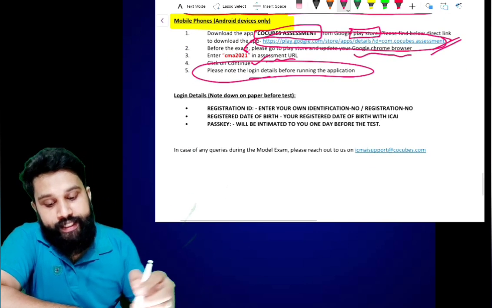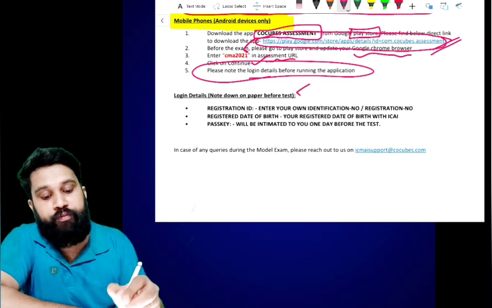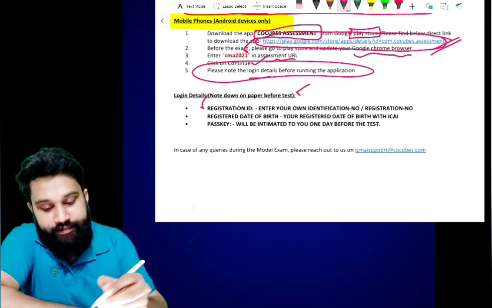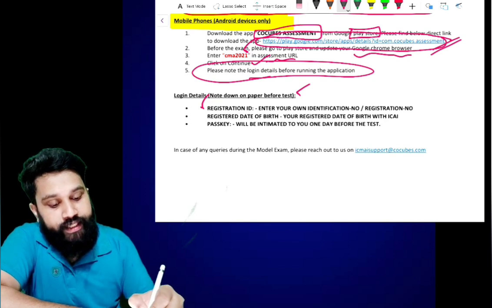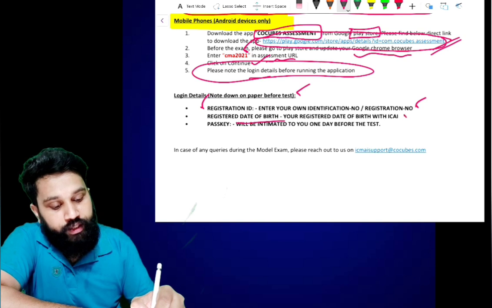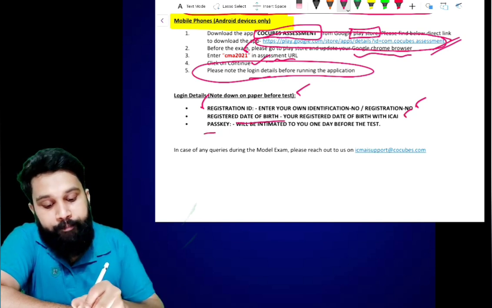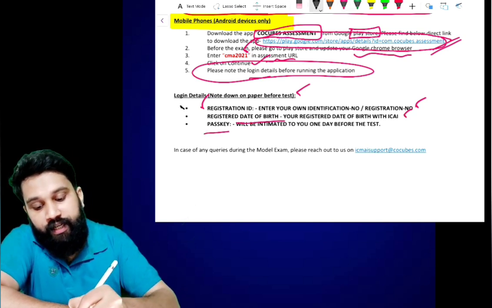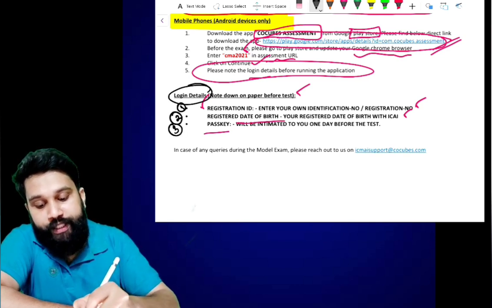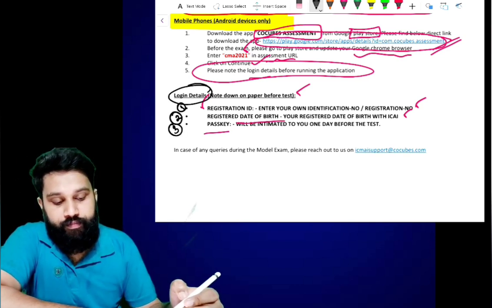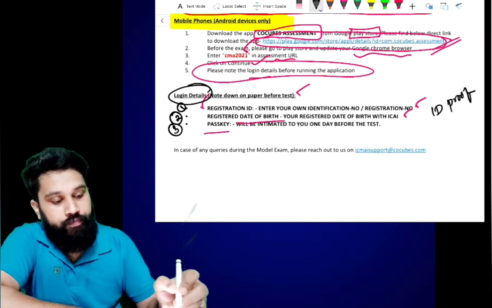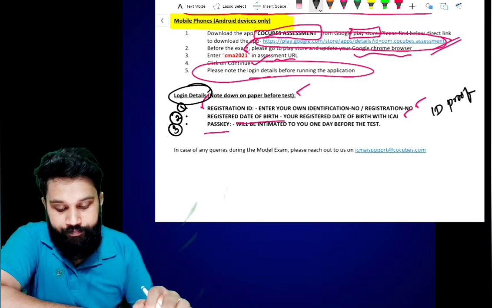Login details: note them down on paper before the test. Registration ID, your own identification number or registration number, your registered date of birth with ICMAI, and passkey. These are the three data required for login, and also an ID proof which you have to upload.